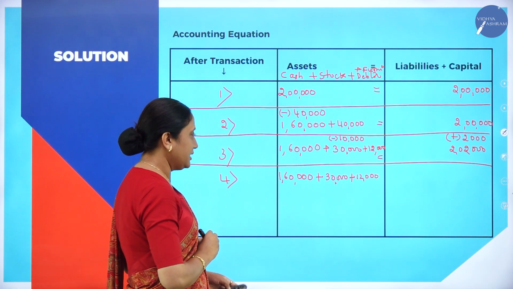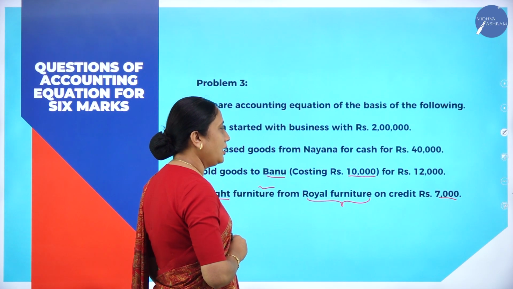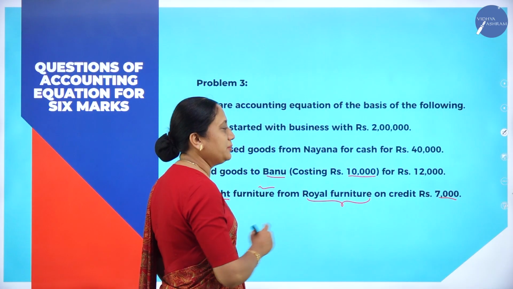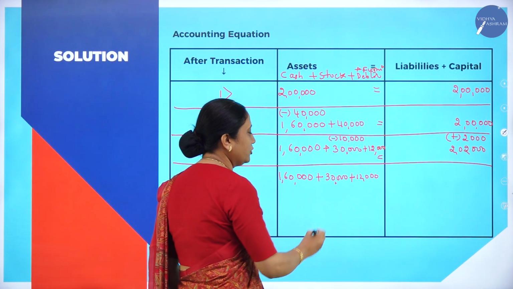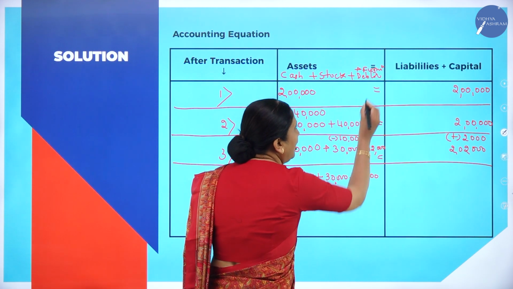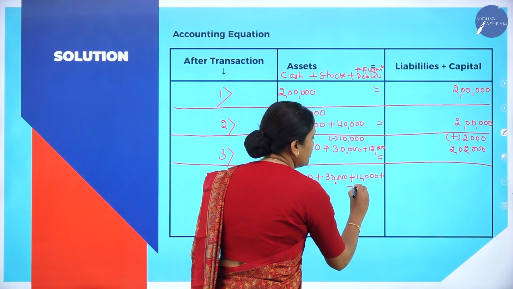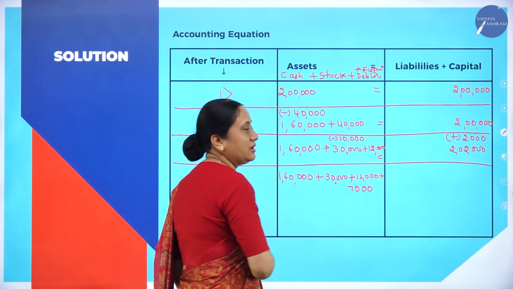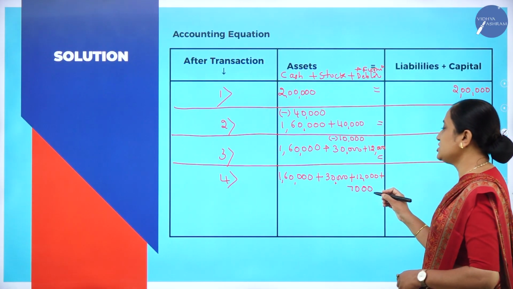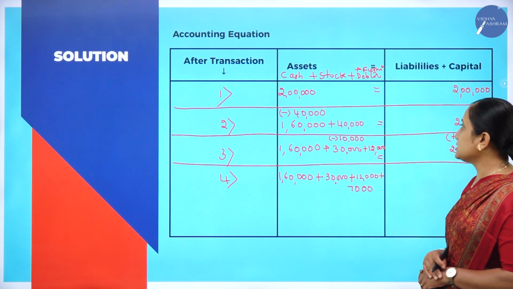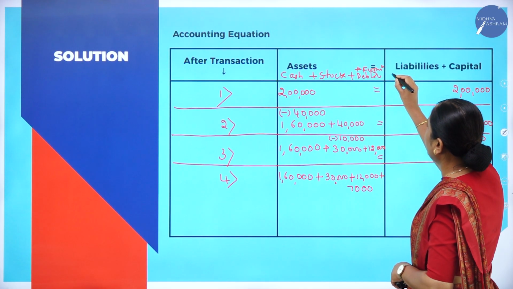Furniture is an asset. That is why I have written it below the asset column. How much worth of asset is coming into the business? See here, 7,000 worth of furniture is coming into the business. So furniture is plus 7,000. Clear? Now, how is this furniture purchased? On the basis of credit.